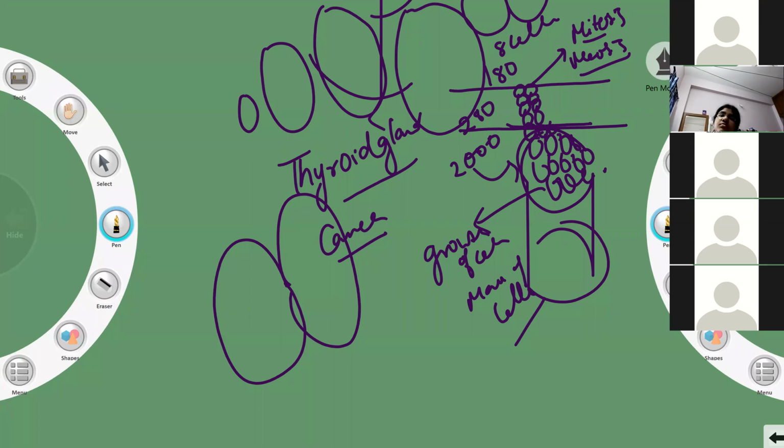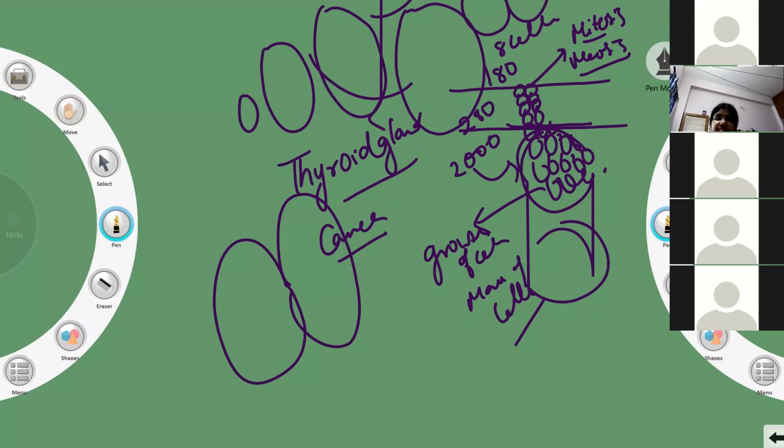So what is happening there? The food you are eating, you cannot eat because it will block the food pipe. Do you understand the logic here? When the cells are increasing in size inside your body, they are occupying the space of the other body parts. So they are pressing other body parts.